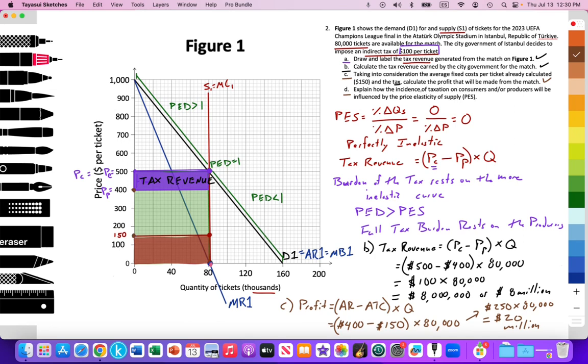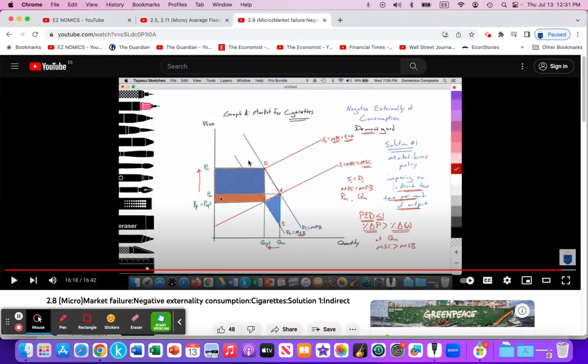Okay, so what is the impact of the tax incidence when the PES is zero? Well, if the PES value is zero, it means that it's perfectly inelastic. And as discussed in this previous video, that I'll have linked below, the more inelastic the curve, the greater the tax burden. So in this case, the demand curve is more inelastic than the supply curve, in this case for cigarettes, due to its addictive quality. So the consumer carries that tax burden, which is this dark blue boxed area here.